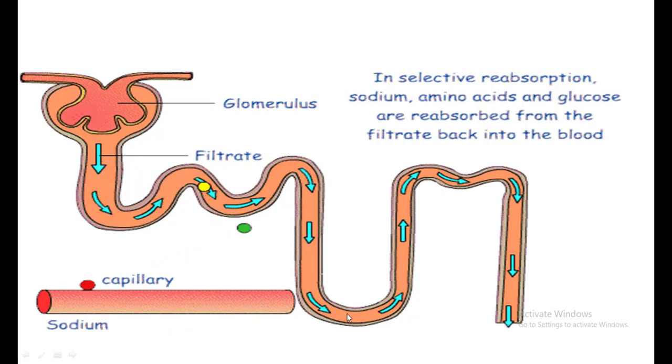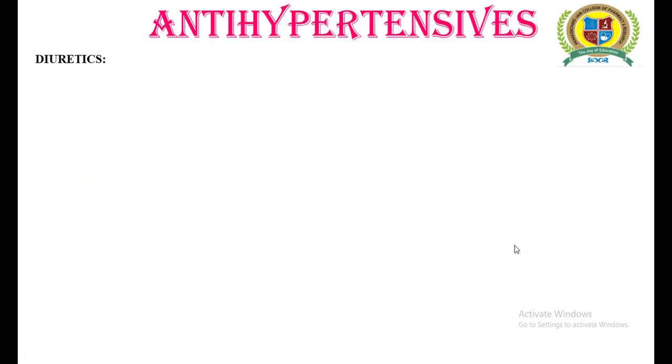whatever is retained within the tubules will be a part of urine, or is responsible for the formation of urine. The sodium and water will be retained within the tubules. So the more sodium and water is retained in the renal tubules, the more urine is going to be formed. So now I think it will be very clear how exactly the diuretics act. So what is this one? The diuretics are going to affect the process of tubular reabsorption for sodium and water. Now we are familiar with the mechanism of action of diuretics.